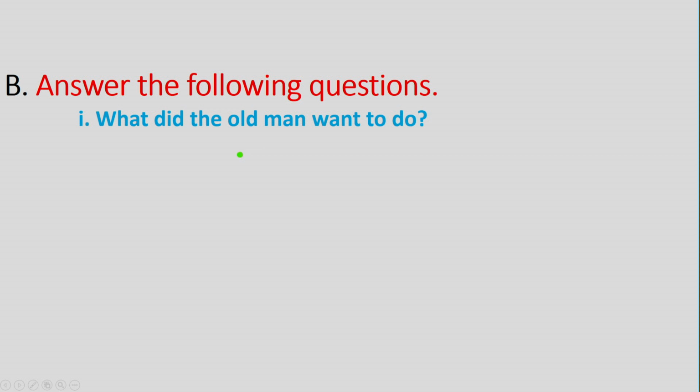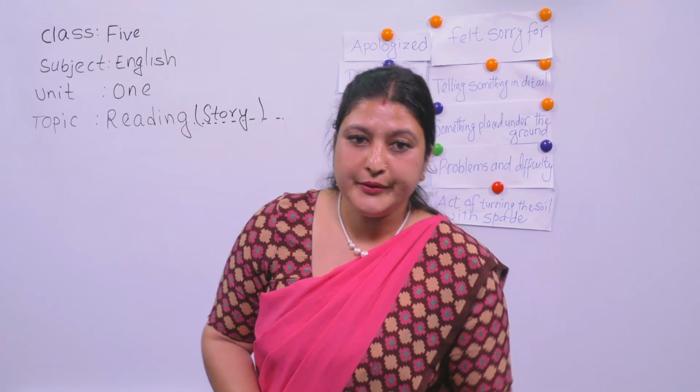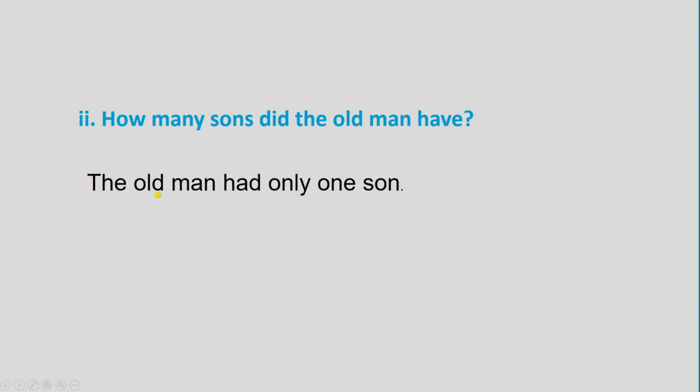Yes, of course, he wanted to dig up the garden and plant the potatoes. Next question: how many sons did the old man have? You have already guessed, it is a very easy question. Yes, you are right. The old man had only one son.